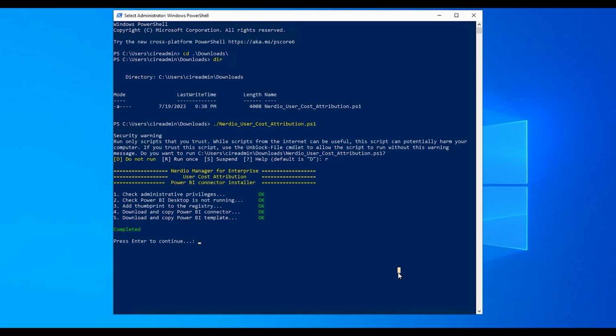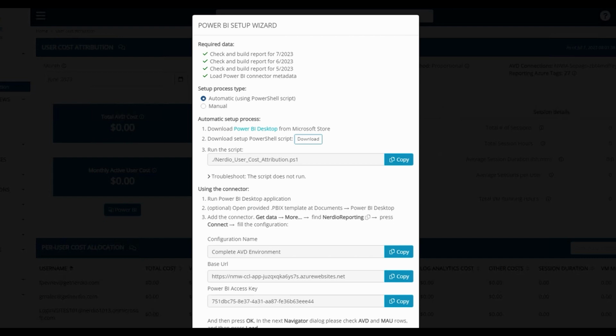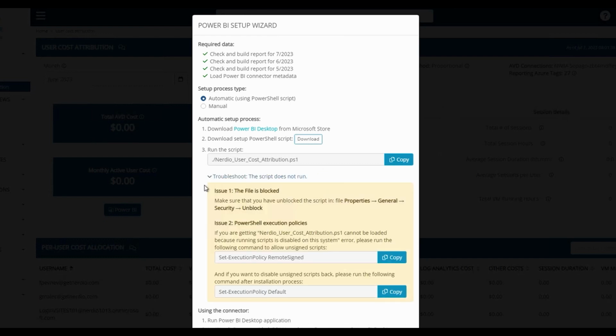Let's go back to the wizard. If the script fails, you may need to unblock the file or set the PowerShell execution policy to unsigned. Click on the drop-down next to Troubleshoot. The first issue describes the steps to unblock the file. Second, if you get an error that the script is disabled, you may need to change your PowerShell execution policy. There are two commands to address this issue. From PowerShell, first run the set execution policy remote sign command. Once that runs, then run the script. Once the script is finished, run the last command to set the execution policy back to default.